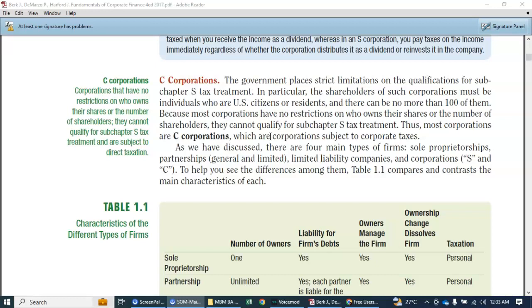So now for the other type of corporation, this is the C corporation. This is subject to corporate tax, and there is no restriction as to the number of shareholders subscribing to the stocks. That's why this is the only corporation that is allowed for the public, because in a public corporation a lot of shareholders will be interested in subscribing for the shares of stock of the C corporations.